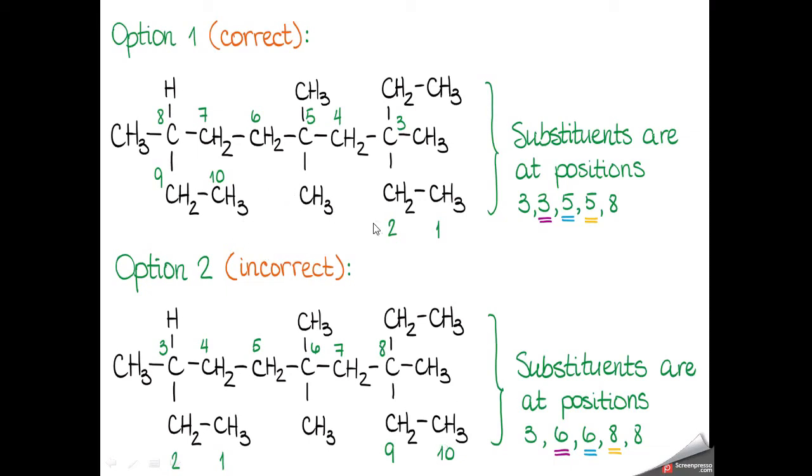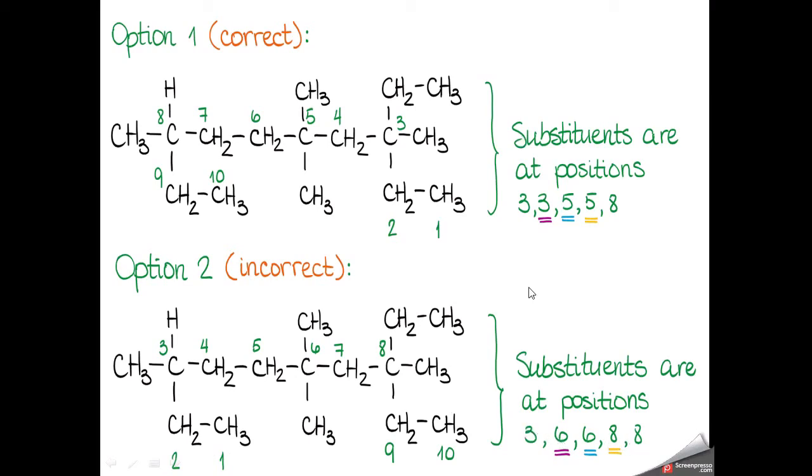Now by showing this example in 2 different ways, numbering from left to right and right to left, we have written the names. For the substituent numbering, when we move from left to right, 3 3 5 5 8, and if we move from right to left, we have 3 6 6 8 8.